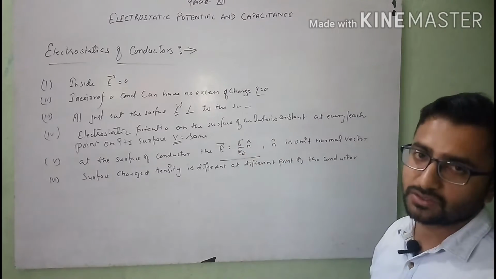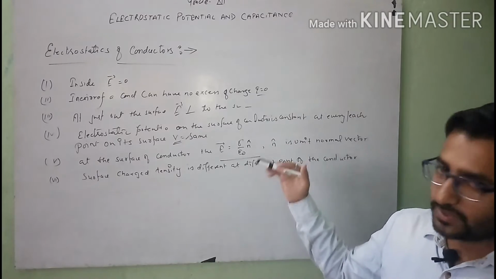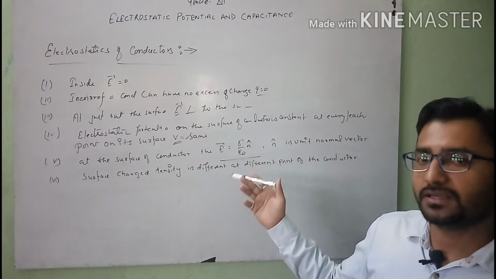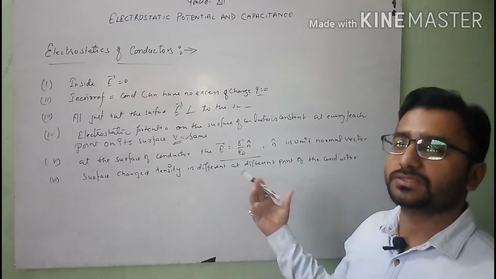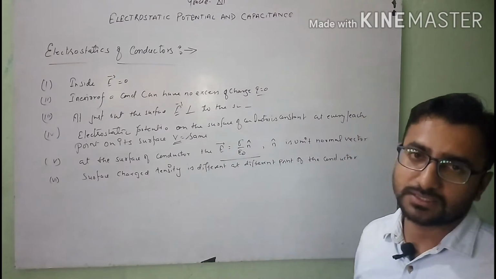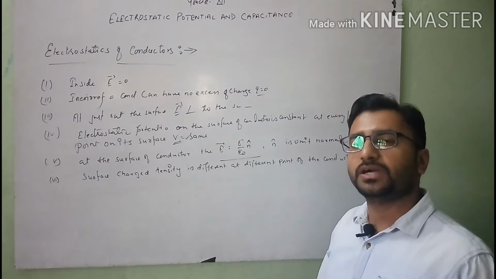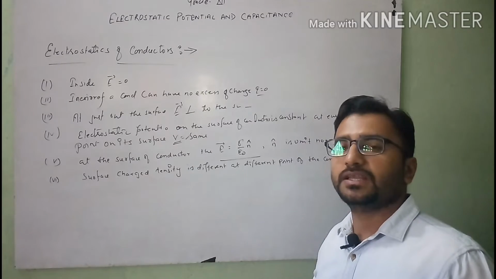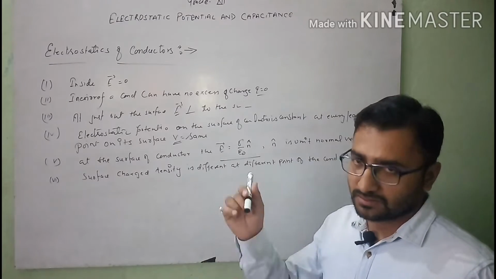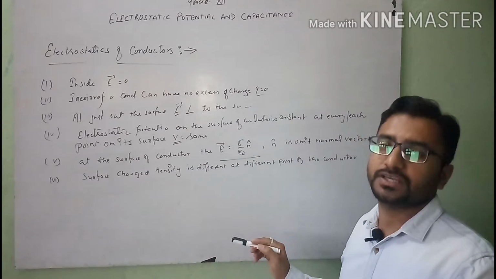So the direction of the electric field depends on something here. We know that the direction of the electric field is normal to the given surface, but there are two conditions: either inward to the conductor or outward from the conductor. It depends on the value of the surface charge density. If the surface charge density is positive, the direction of the electric field is normally outward. If the surface charge density is negative, the direction of the electric field is normally toward the conductor. So the direction depends on the nature of the charge.